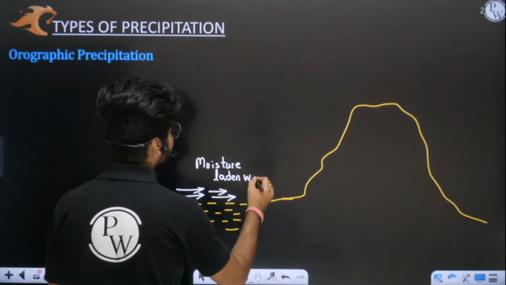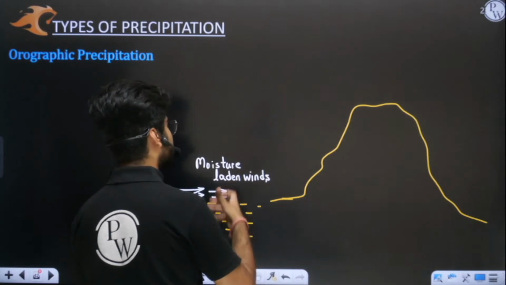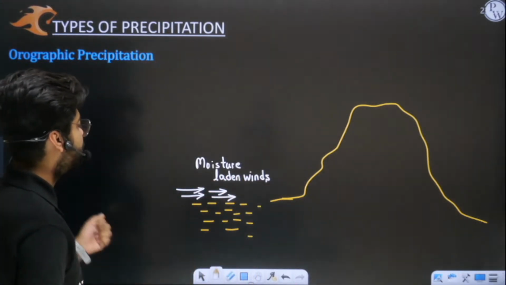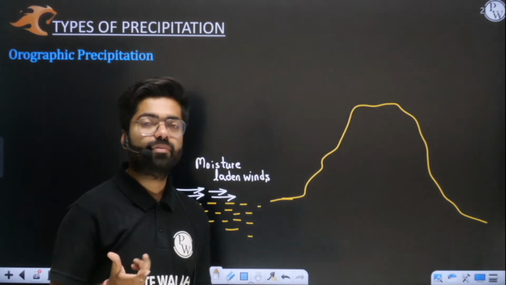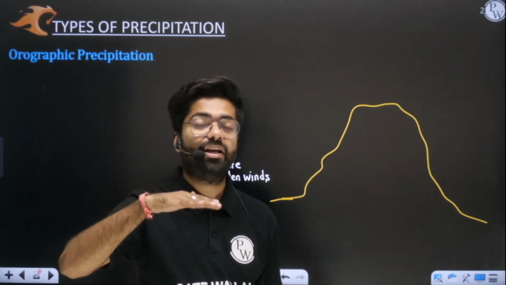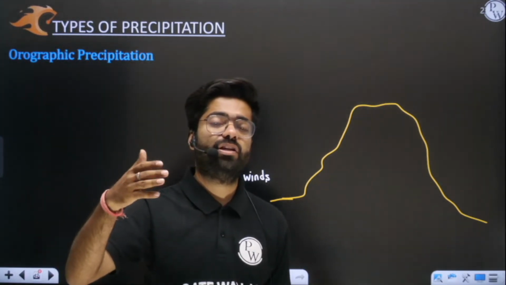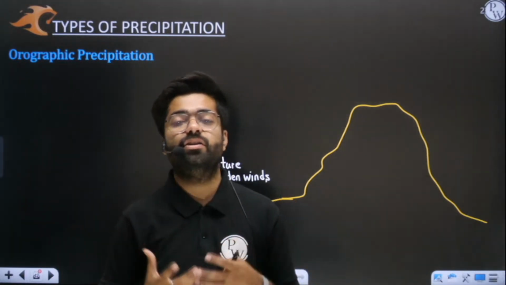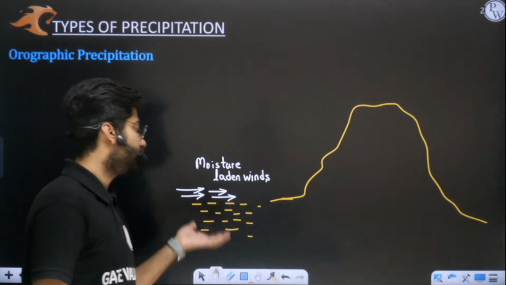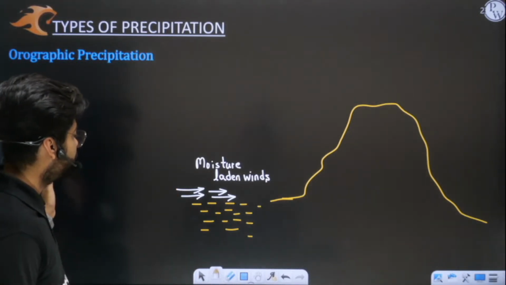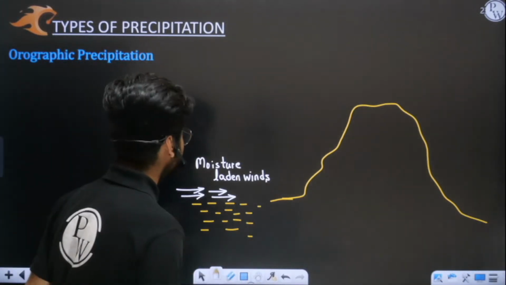What does it mean, sir? These winds have picked up, or you can say simply gained, too much moisture when they have passed over oceans. Why? Because over oceans, seas, or any water body, the atmosphere in the vicinity will be more humid. You must have seen that whenever you visit some river or lake, you feel more humidity in that area. Why? Because more evaporation has happened there, and when these winds come, they pick up the water vapors from there.